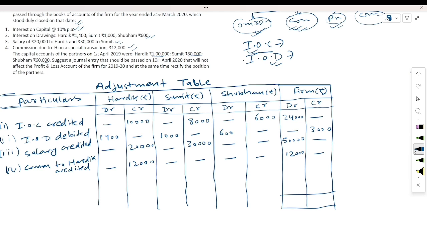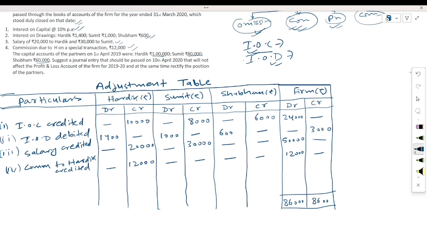How much will be the total amount? 50,000 plus 24,000, 74,000, plus 12,000, it means 86,000. This will be the total amount. It may be balanced from the debit side or from the credit side. Whichever is more, you will have to balance from that side.